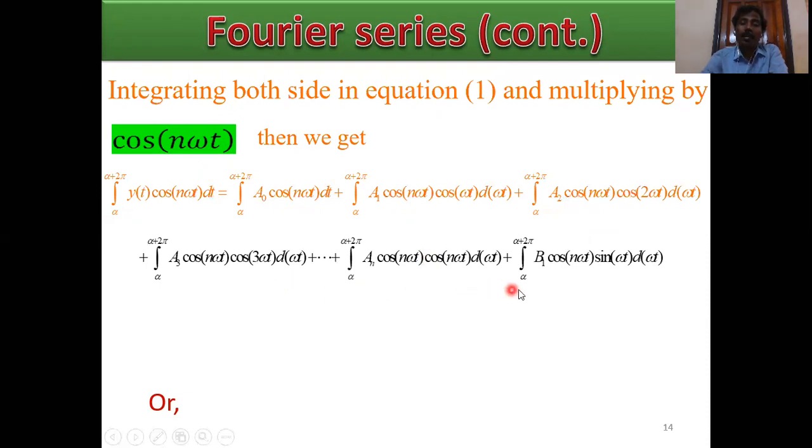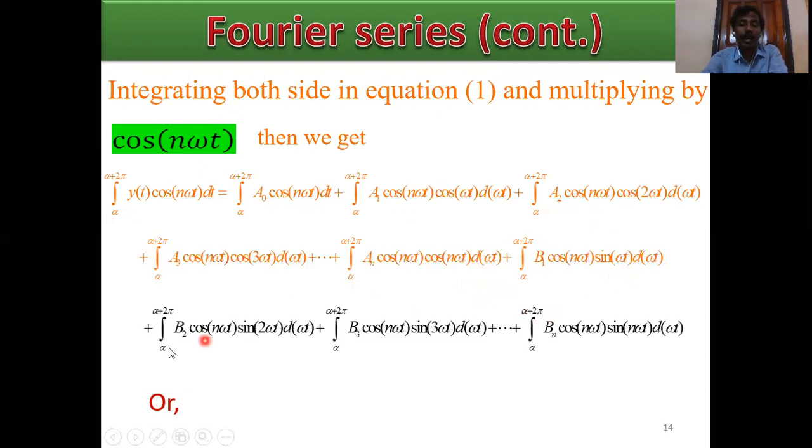Similarly, dot dot dot, b1 cos n omega t sin omega t d omega t, b2 cos n omega t sin 2 omega t d omega t, bn cos n omega t sin n omega t d omega t, all from alpha to alpha plus 2 pi.